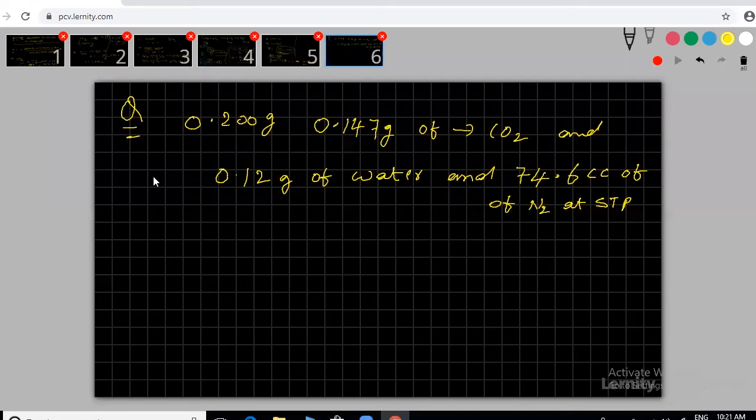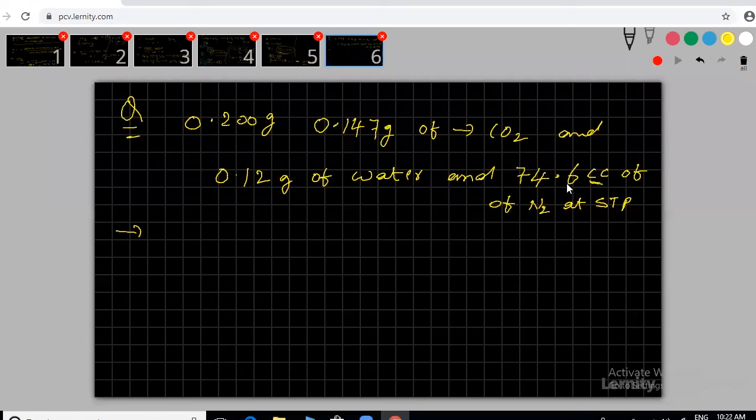I'm repeating my question one more time. You can see, 0.200 grams of an organic compound gave on combustion 0.147 grams of CO2 and 0.12 grams of water, and 74.6 cc, meaning ml, centimeter cube, of nitrogen gas at STP.